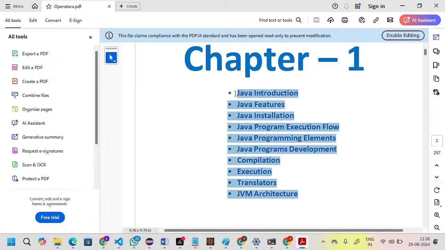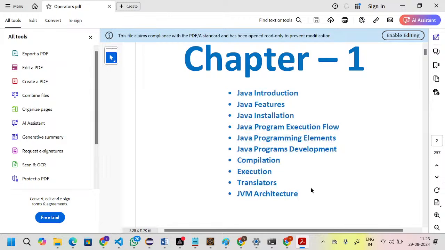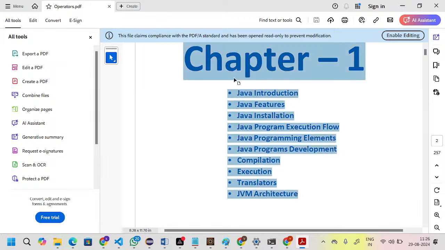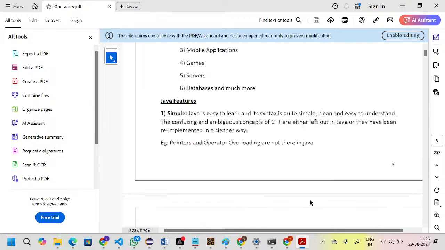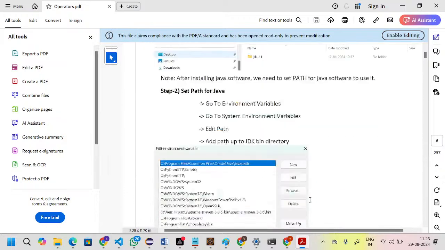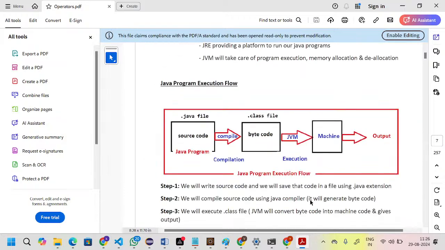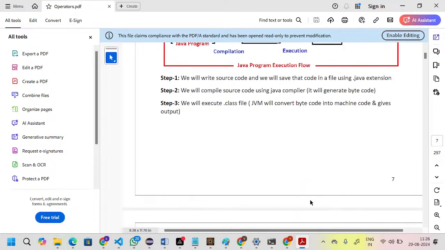This is the very important part. Especially JVM architecture is very important. If you're not aware of the JVM architecture, you cannot understand anything in Java.